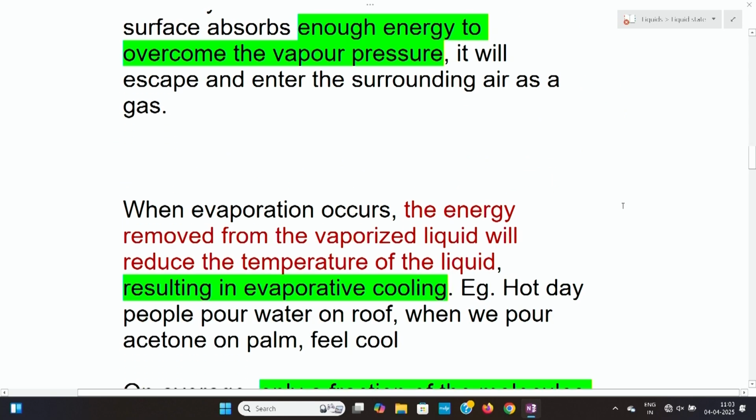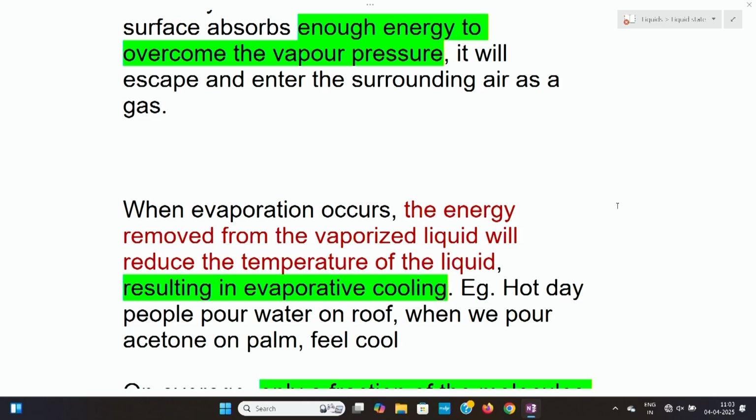Then we are all familiar with evaporation when we pour water on the roof for a cooling effect in our day-to-day life. What is the reason for this cooling?